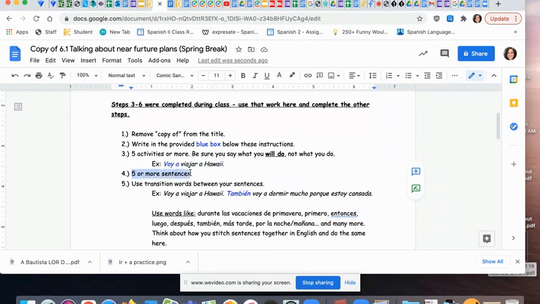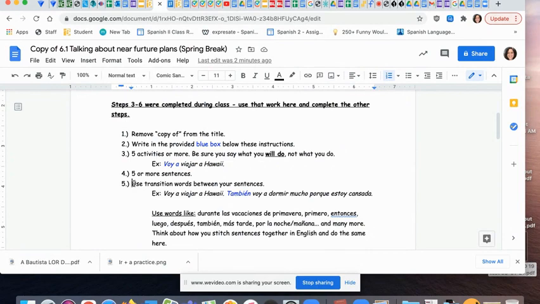You want 5 or more simple sentences that look like this example. You'll notice the example has the highlight, the different color. That's so you can recognize exactly what I'm showing you in the example. When you have 5 or more sentences like this one in your blue box, you are ready to go to number 5, step 5. If you haven't done that yet, stop this video and write your 5 sentences.